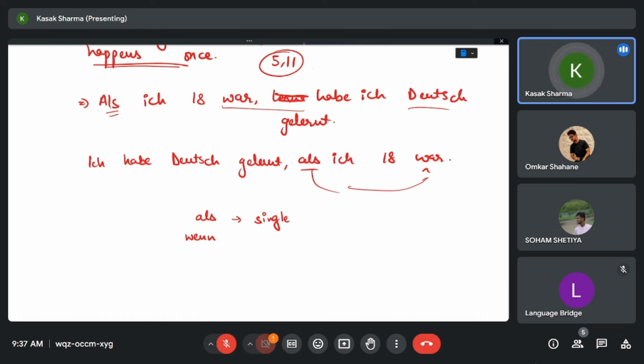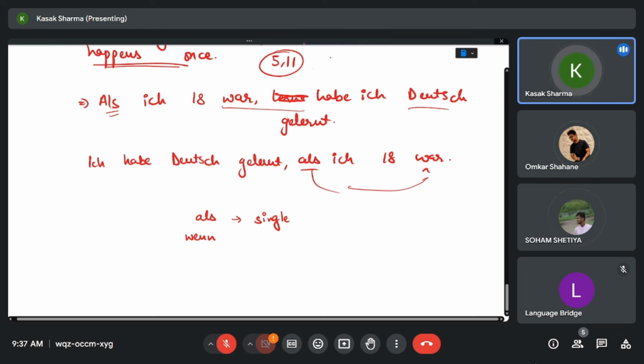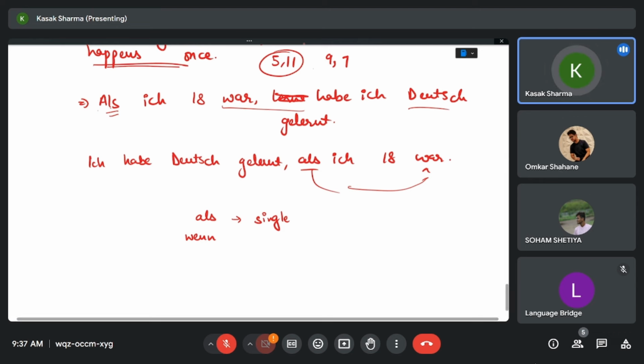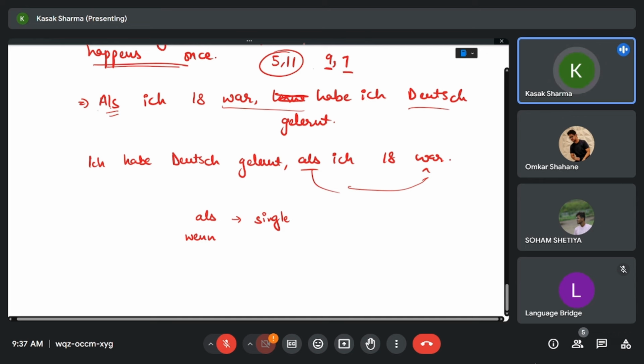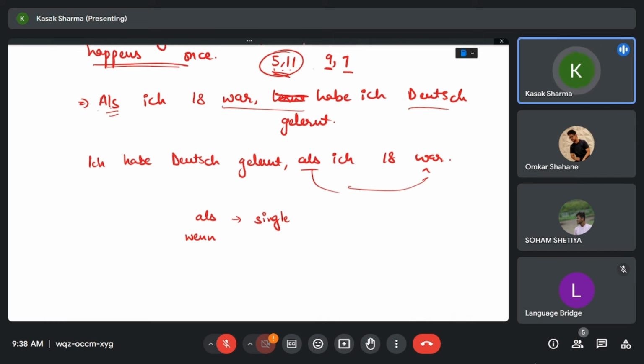Because if I talk about money, let's say 9 euro 7 cent, it will be like 9 euro 7, right? So in the same case, we can apply it to height: 5 groß 11.